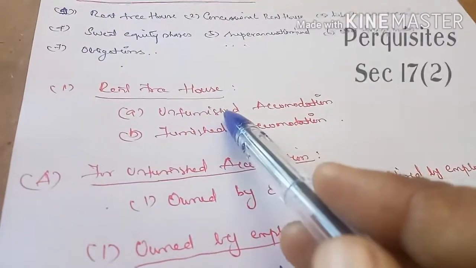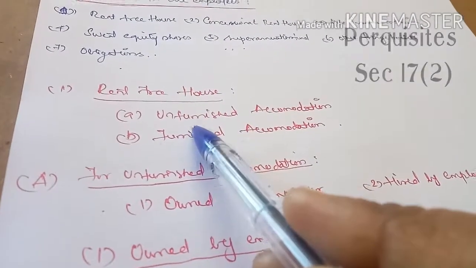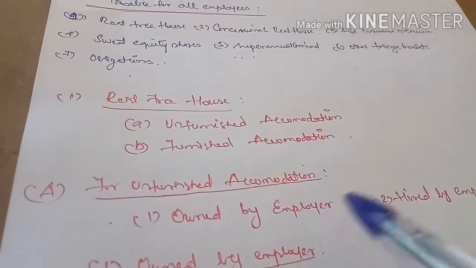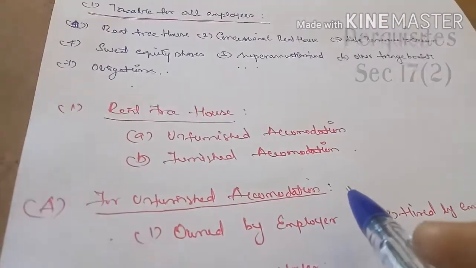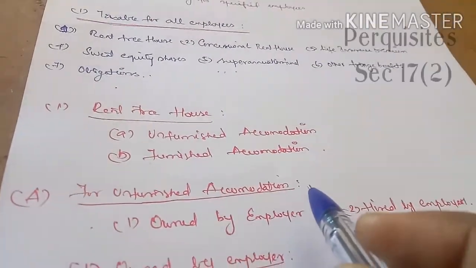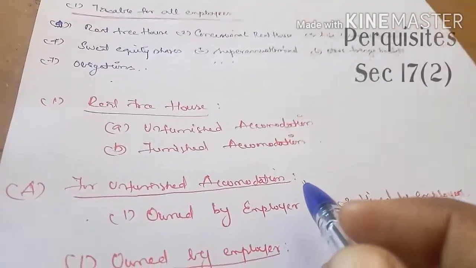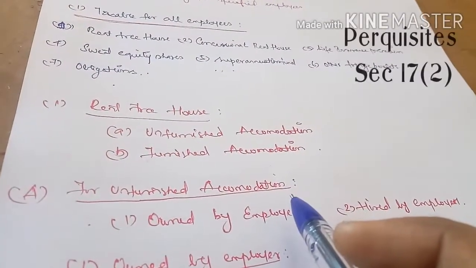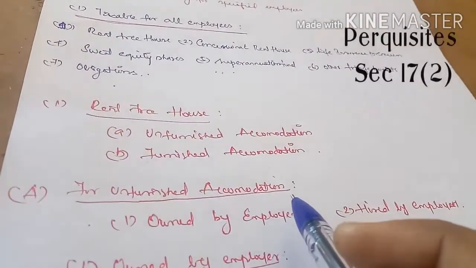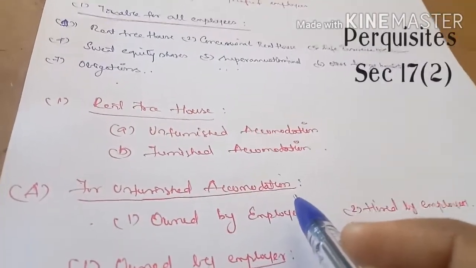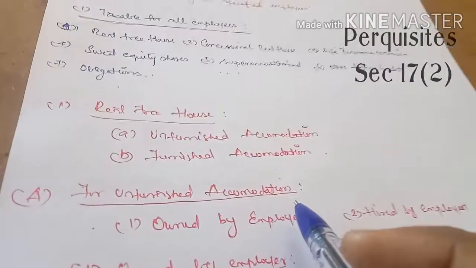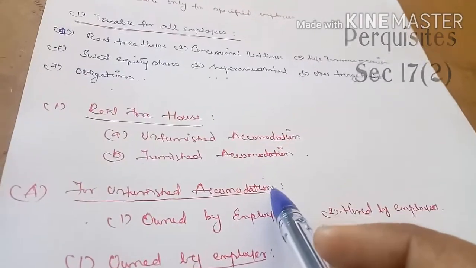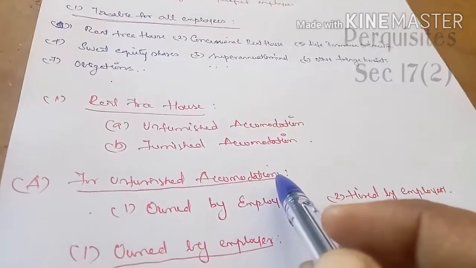In that, number one, rent-free house. Rent-free house is divided into two types. First one is unfurnished accommodation and second one is furnished accommodation. So you are residing in the rent-free house which is unfurnished. Unfurnished means the furniture, for example table, chair, fridge, gas stove, whatever is used by the employee, should be owned and maintained by the employee. Simply, a house given or allotted to the employee without any furniture is known as unfurnished accommodation.